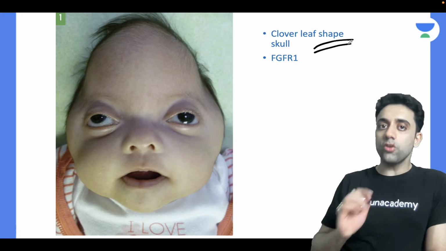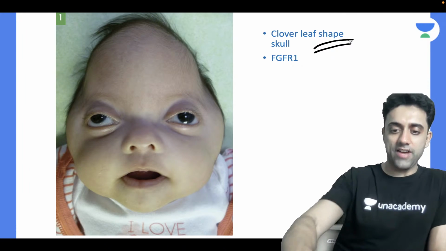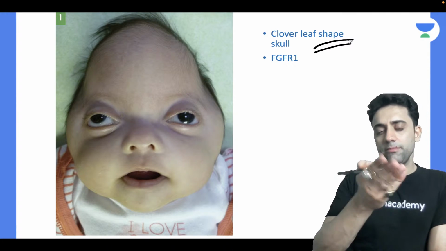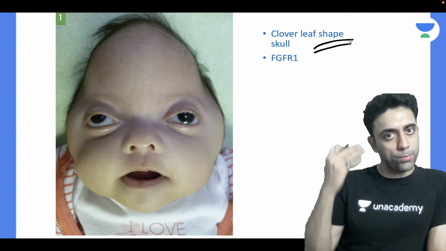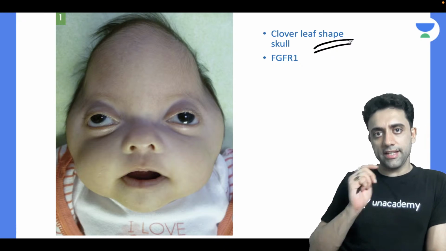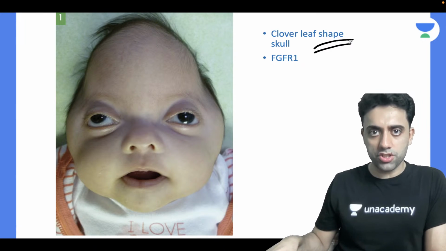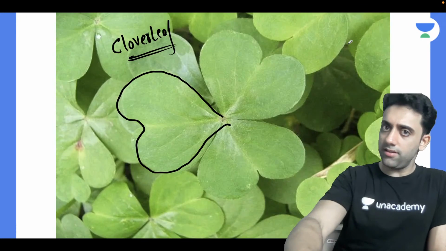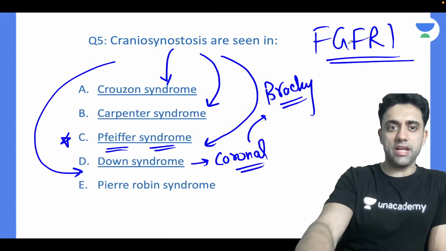Very good. So clover leaf shaped skull, it is seen in Pfeiffer syndrome. So, can we appreciate craniosynostosis or premature fusion of suture? Yes or no? Open your brains. Naturally, yes. There is premature fusion of the sutures. That is why I'm able to see this abnormal shape of skull. है ना? Very good.